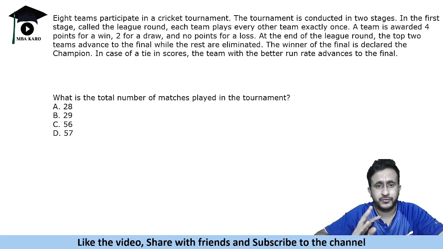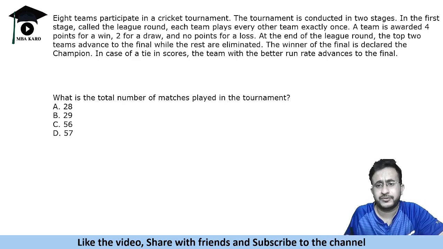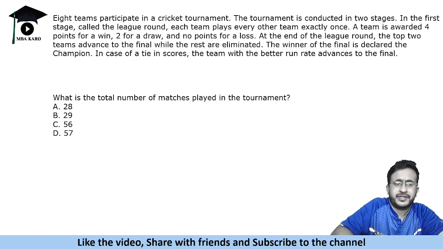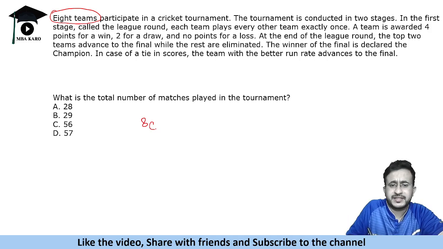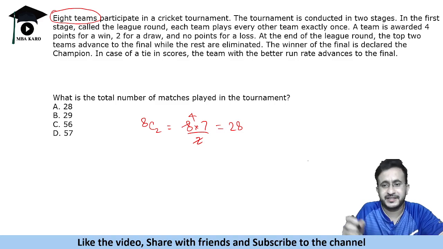Okay, so you do not have to worry about the better run rate. What is the total number of matches played in the tournament? How many teams are there? 8 teams. Okay, so 8 teams means 8C2, or we can say 8 into 7 by 2, which is 28. You see one of the options as 28, but wait, read the conditions.